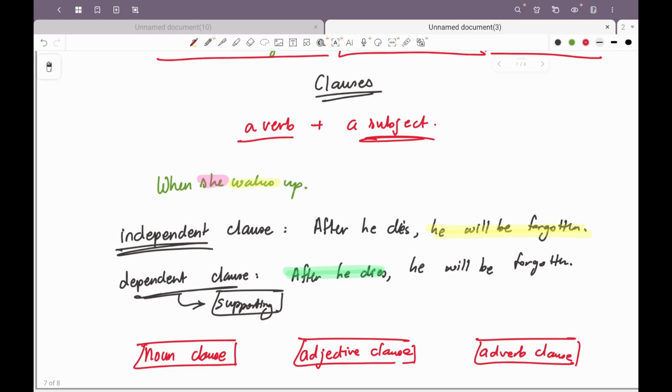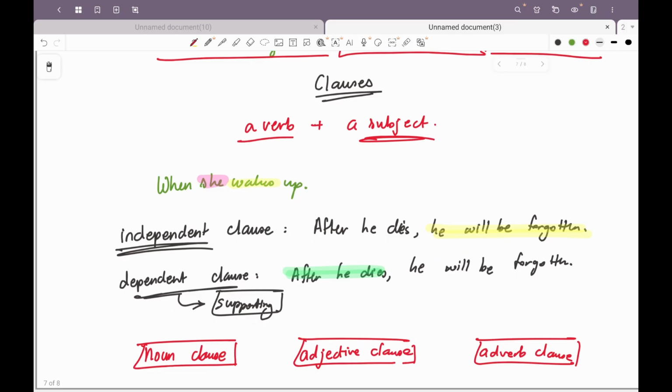Why? Because it is talking more about a noun or a pronoun. In this case, he is a good boy, right? So I know that he is a good boy. In this case we are talking about him, so it is a pronoun, so this will be a noun clause.